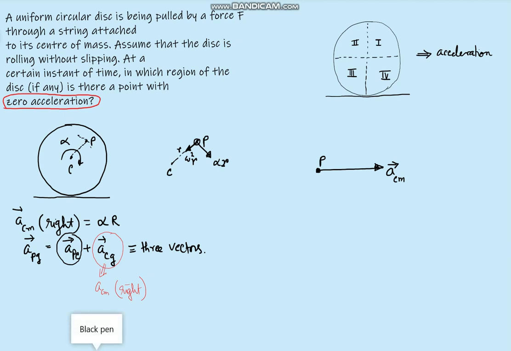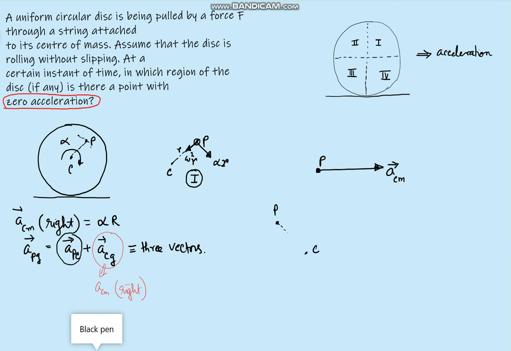I hope you understood. Further, if I take region 1, is the acceleration to the left side? No. If you take region 2, this is point P, this is the center.